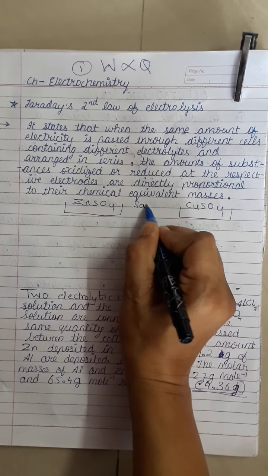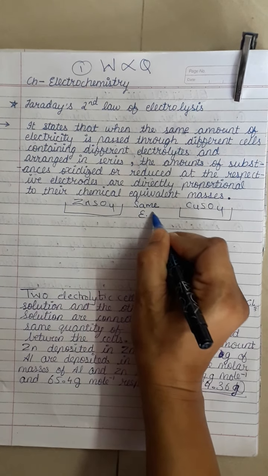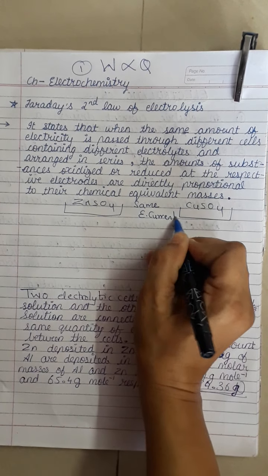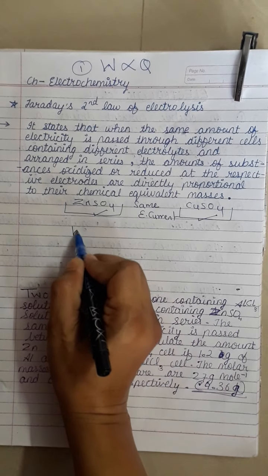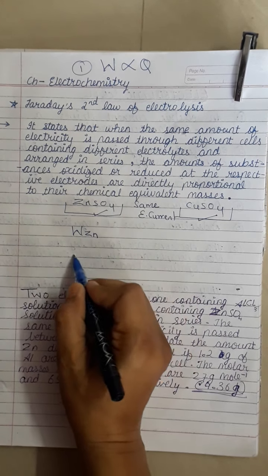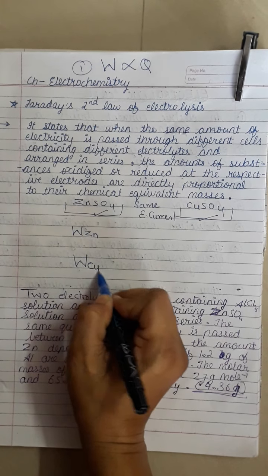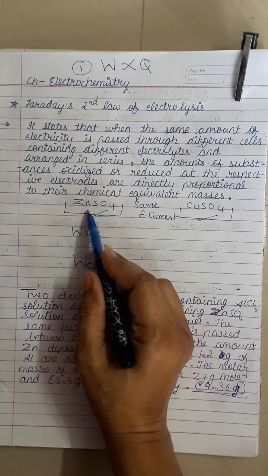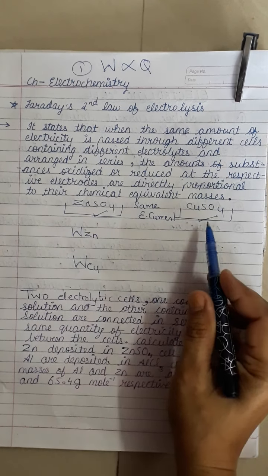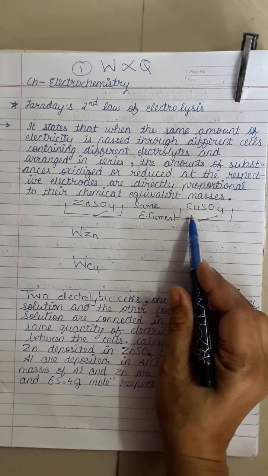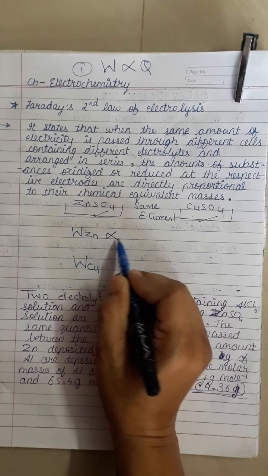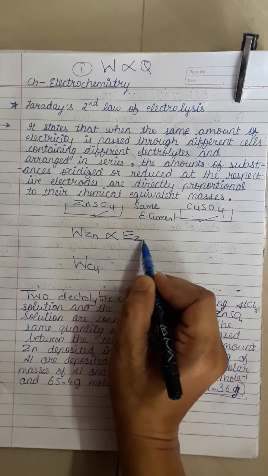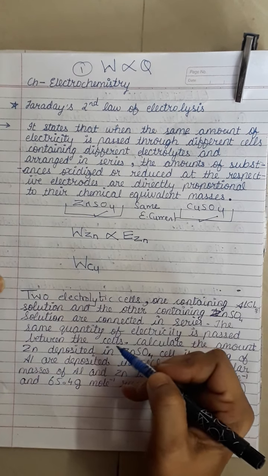So when the same quantity of electric current is passed through two different electrolytes, the substance deposited in this case would be zinc, and from here the substance deposited would be copper. So the mass of the substance deposited is directly proportional to their chemical equivalent weight.